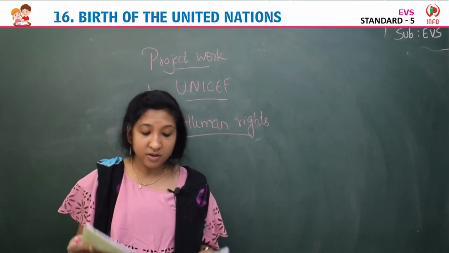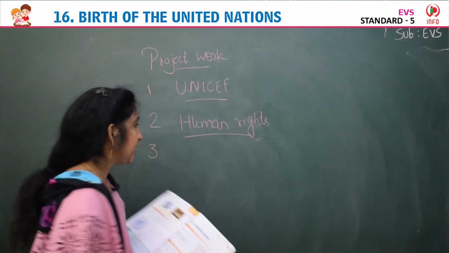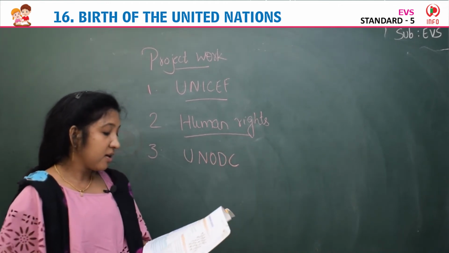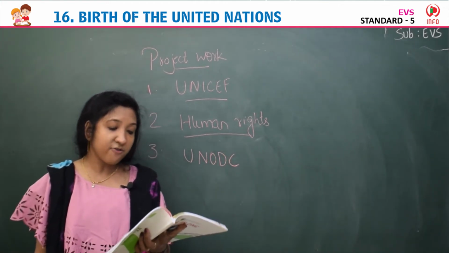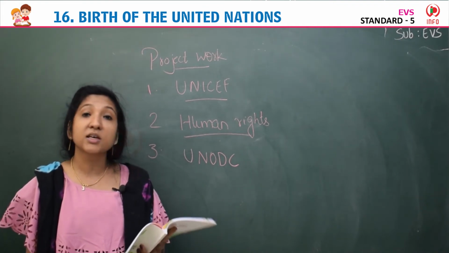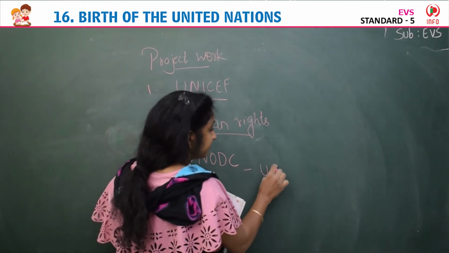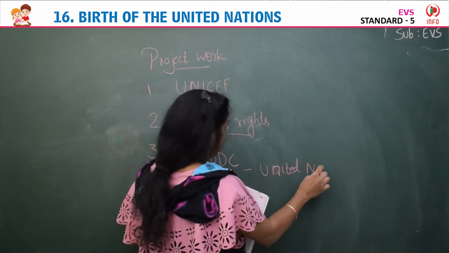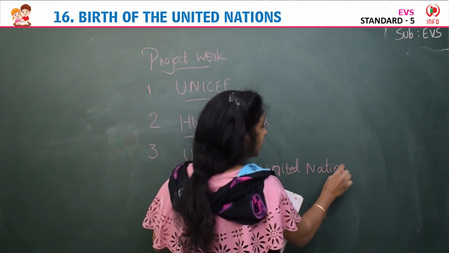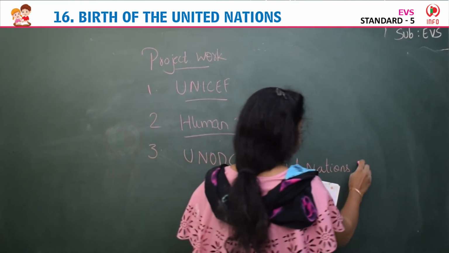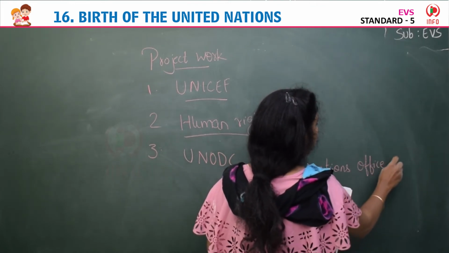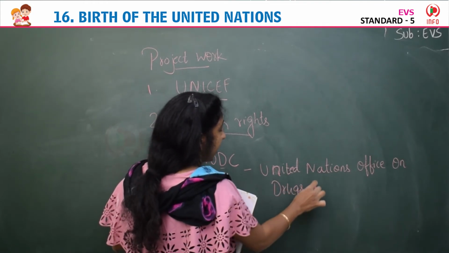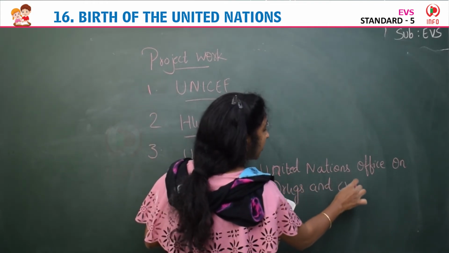It is actually UNODC. This logo represents UNODC. Means what? United Nations Office on Drugs and Crime. United Nations Office on D for drugs and crime, C for crime.